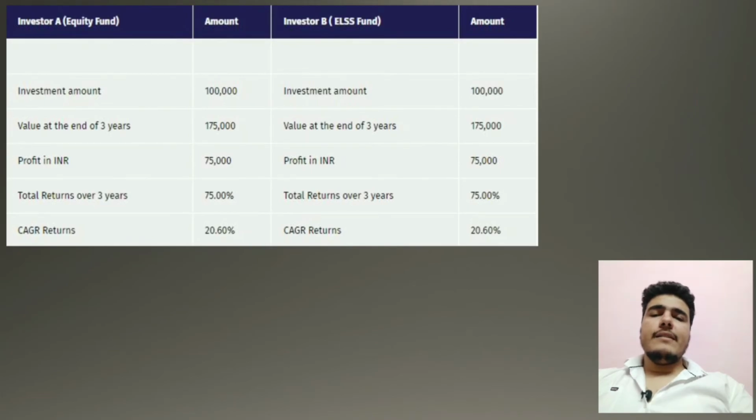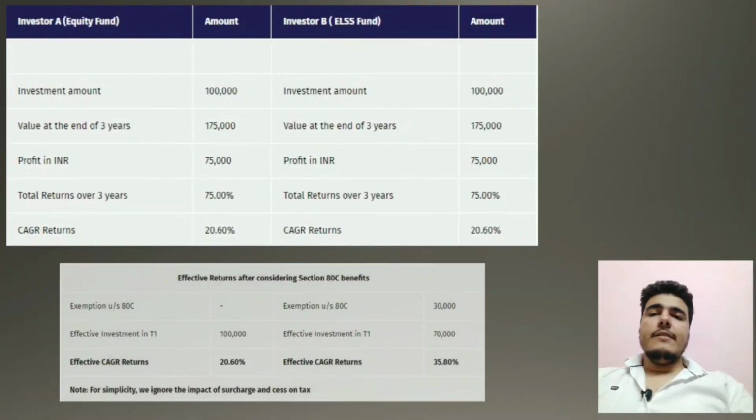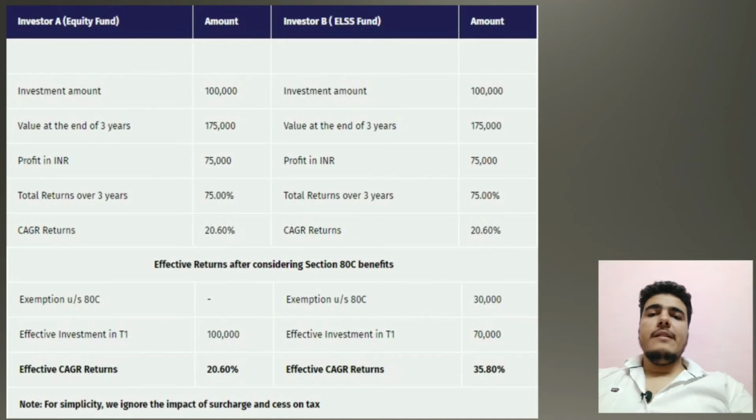But after considering the benefits of section 80C, the effective investment of investor B is 70,000 only, because there is the benefit of section 80C. How much? 30,000, because I am assuming that he is falling under the 30% tax slab, and the deduction of 1 lakh from his total income gives a tax benefit of 30,000, that is 1 lakh into 30%. So his effective investment will be 70,000 only. Okay, because he is getting tax savings of 30%.